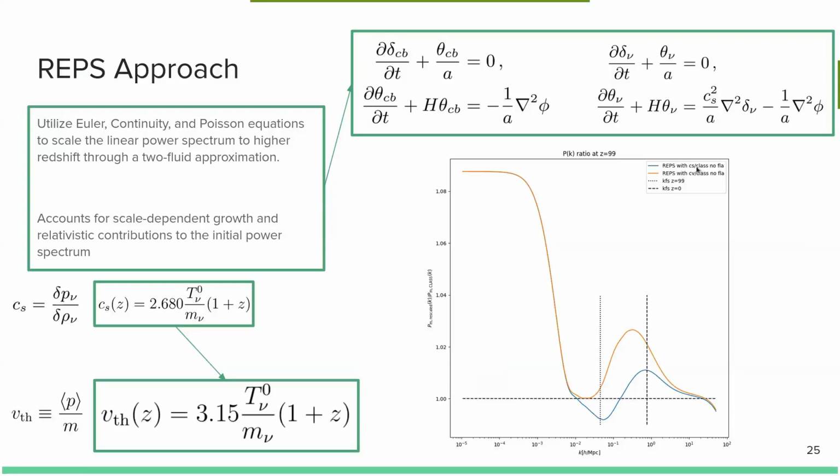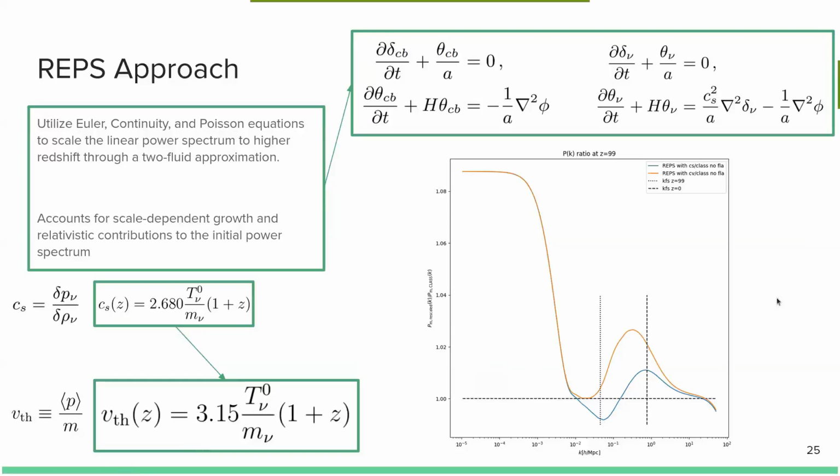In blue, we have the original prescription using the sound speed, and in orange, the new prescription using the thermal velocity. To guide the eye, we also have two vertical lines here, one being the free streaming scale of this sterile neutrino at z equals 99, and the free streaming scale at z equals 0.